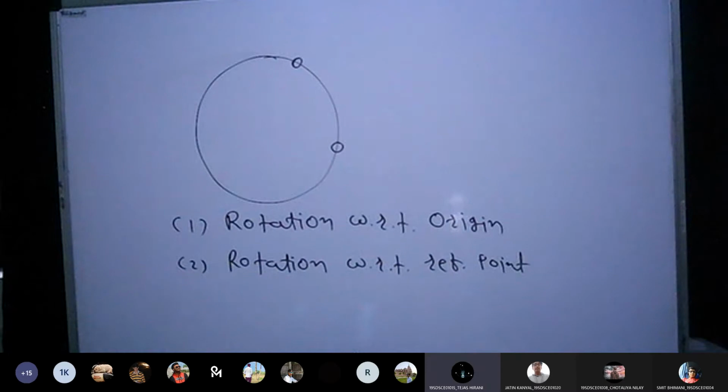We have to change the x and y coordinate. Yeah, that's fine. We need to change the x and y coordinates, but how can I change the coordinates?